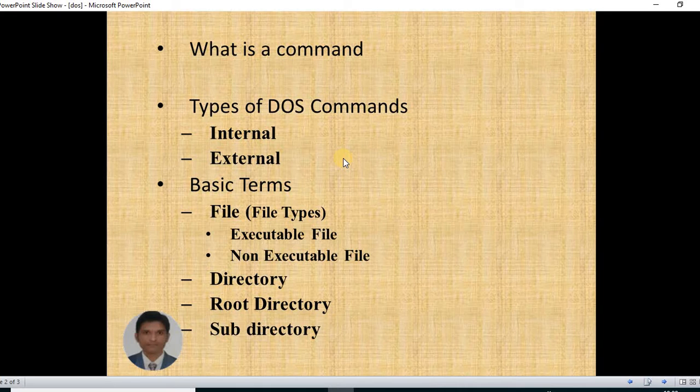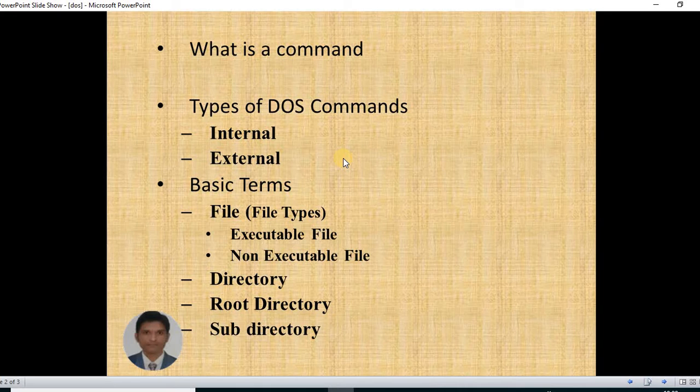In DOS there are basic terminologies, that is file, and different types of files: executable file, non-executable file, picture file, text file. There are different types of files available in the disk operating system.